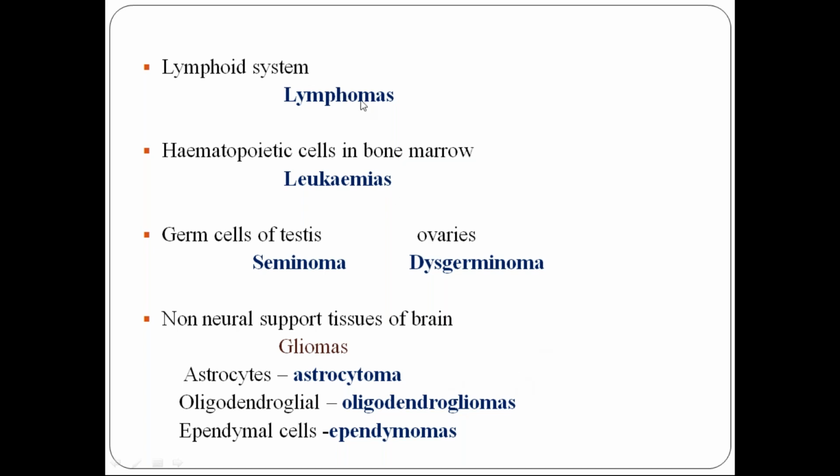But all these which I have mentioned, lymphoma, leukemia, seminoma, and dysgerminoma, even though oma is there, and here oma is also not there, all these are malignant tumors. Okay, and these are the origins.